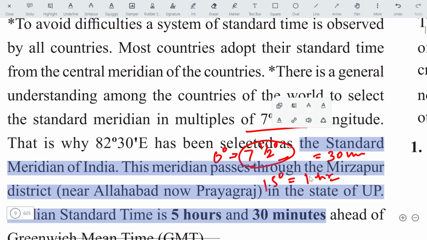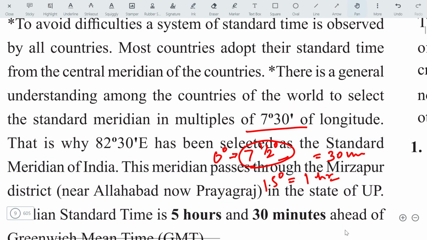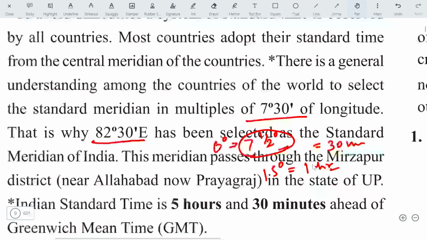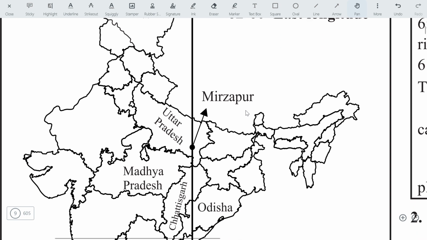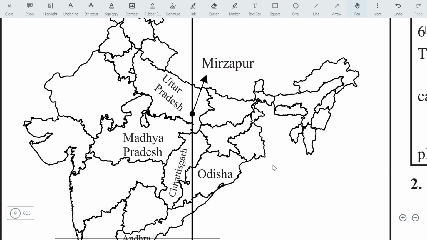Okay, and here in India, the standard timeline is 82.5 degrees eastward. So remember these points, and you will be able to solve the questions. Here is the 82.5 degree longitude, and it passes through 5 states in India. Which are those states?